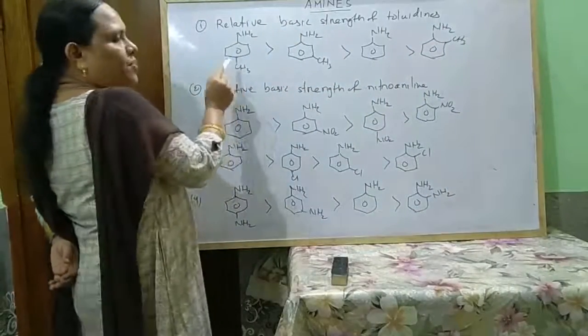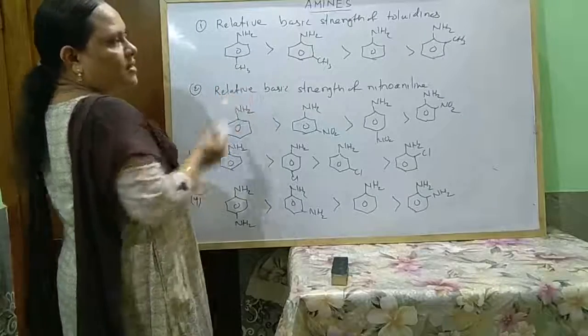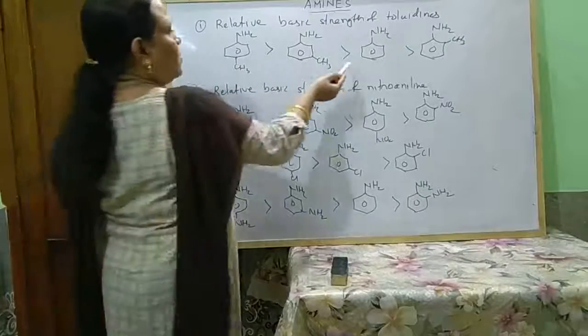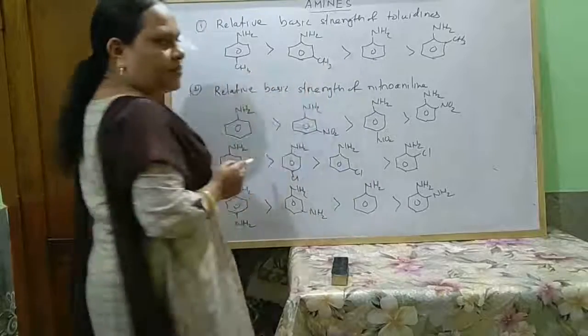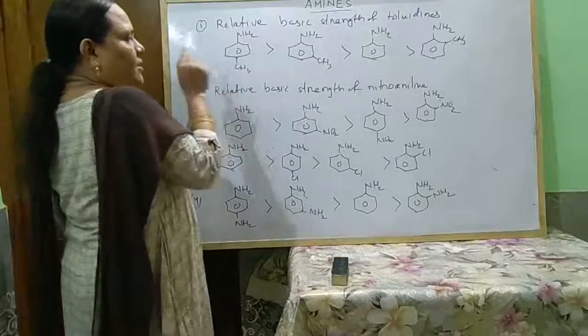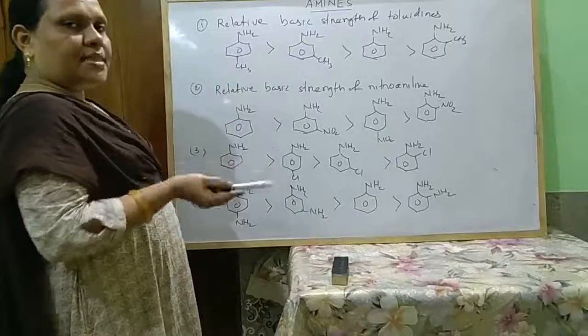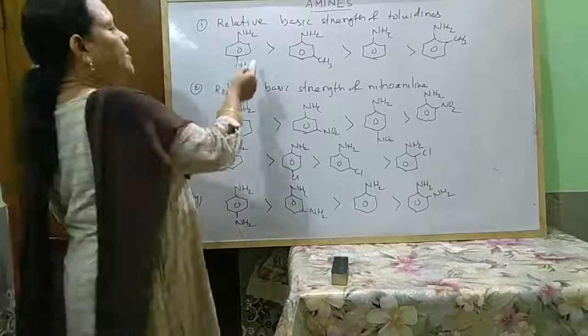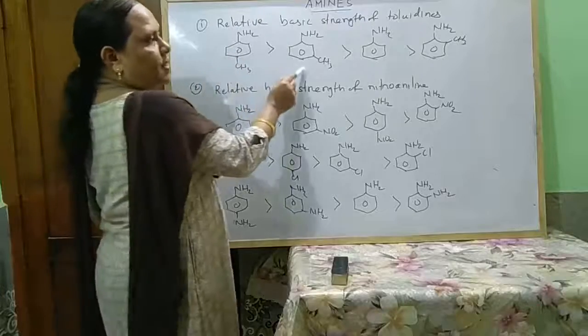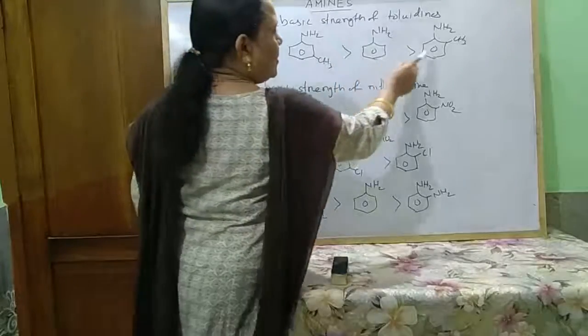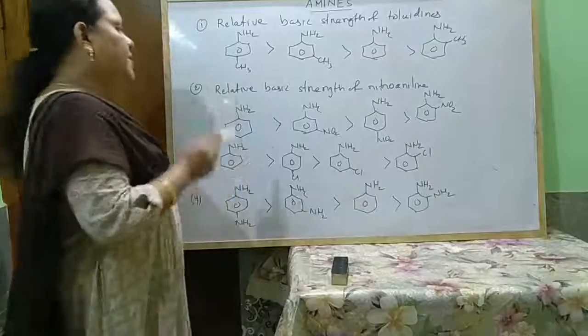And the CH3 group increases the basic character. So para and meta are more basic than aniline. And any group which increases basicity is more effective at para position. In this way, paratoluidine is more basic, then metatoluidine, then aniline, then orthotoluidine.